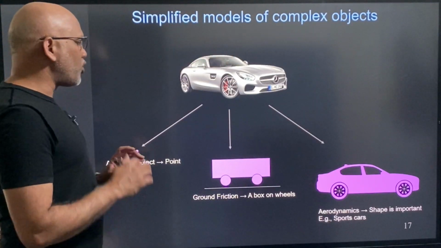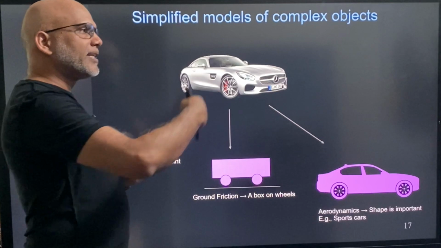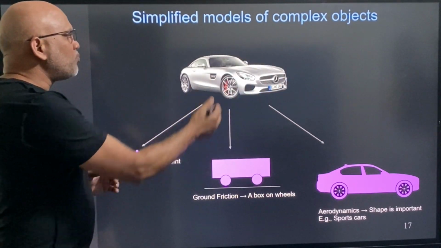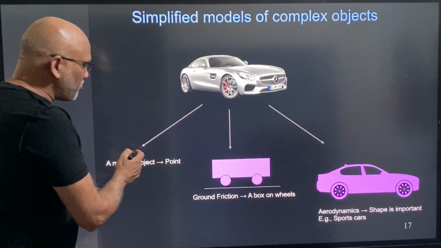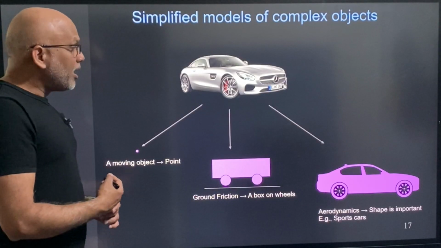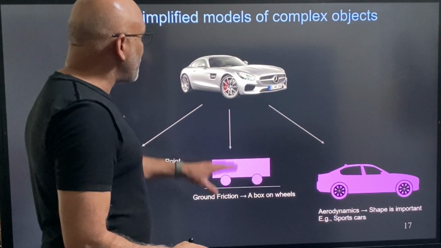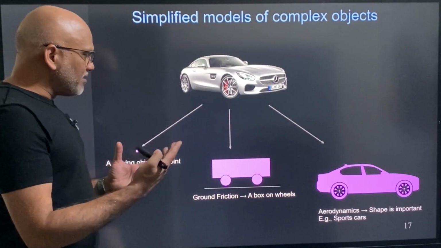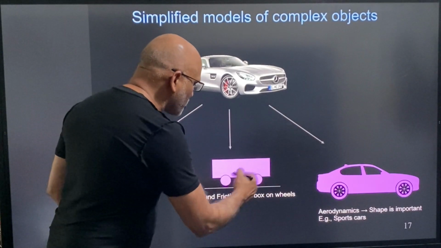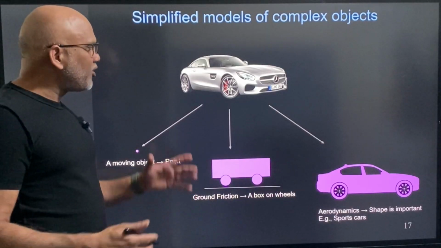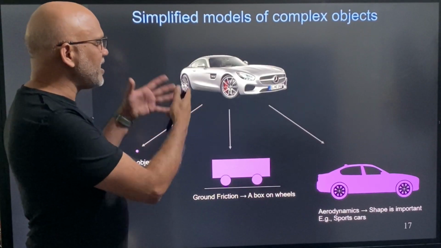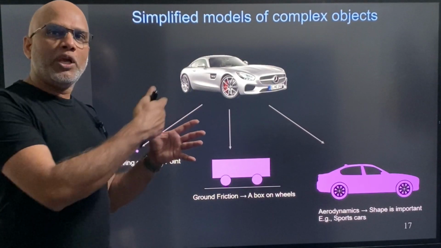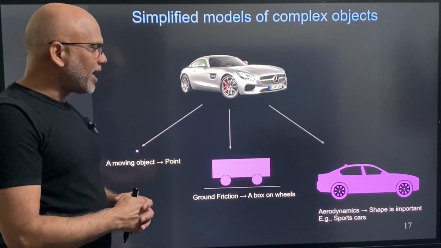For example, if I'm talking about a car moving at a certain speed, I can always model the car as a simple point. That's it. But when I talk about the ground friction on the car, on the wheels, I can just model it as a box on wheels.